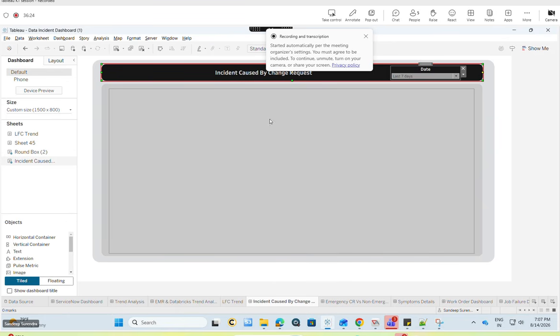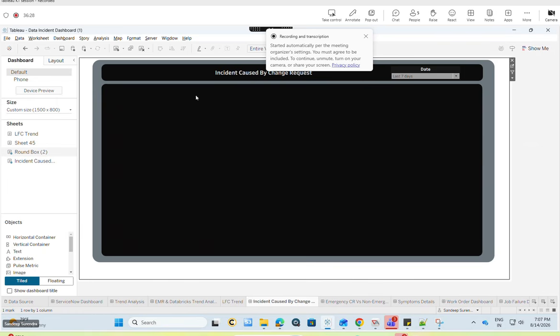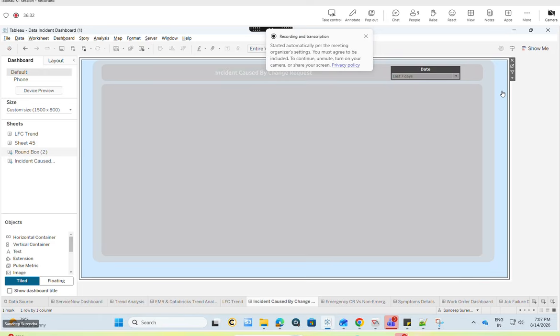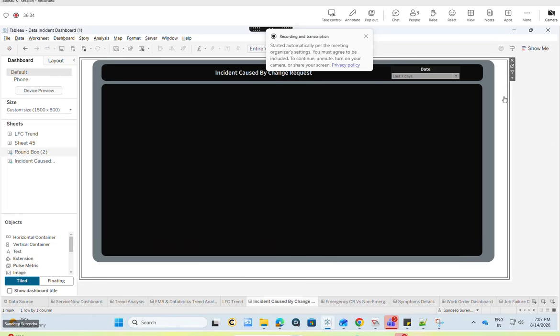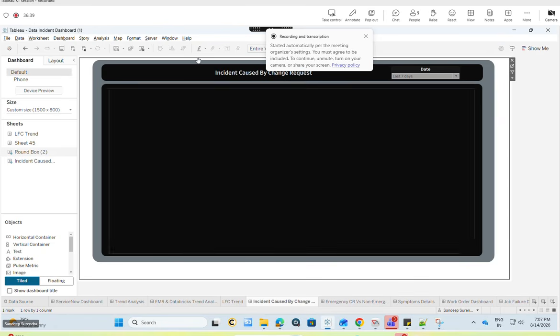Once this is done, you don't need to worry if it is coming blurred. It won't go to the server; in the server, it will be correct. If you still feel that it might be causing some issue, you just click here on the white page, and the blurred screen will go off. No need to worry about that.